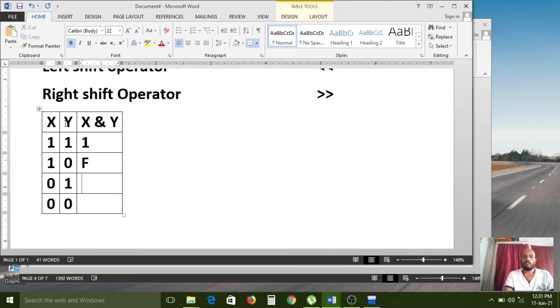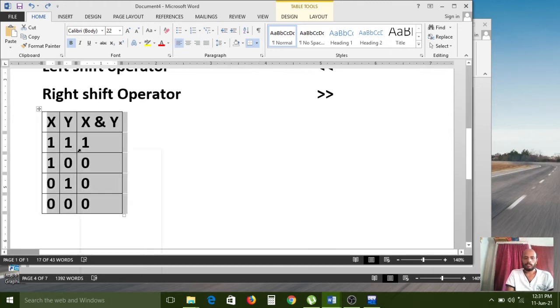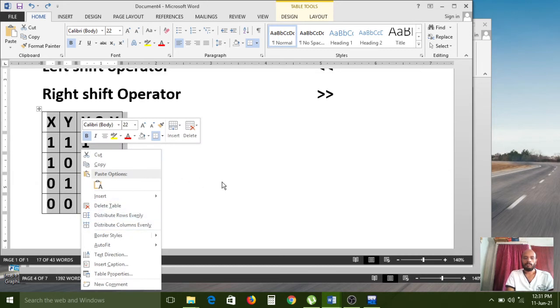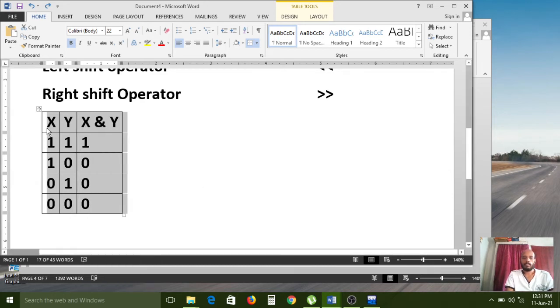Here also one value false, one value true, false. Both values false, false. Like that. So instead of F, we use 0, because the false condition is indicated with 0 only. Understood?